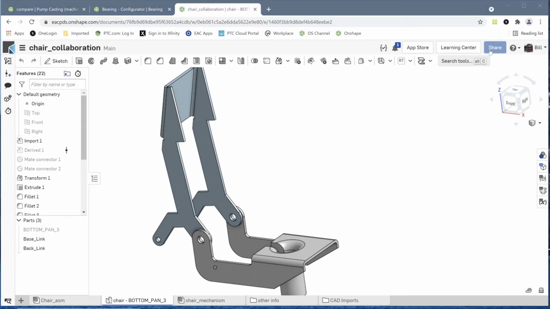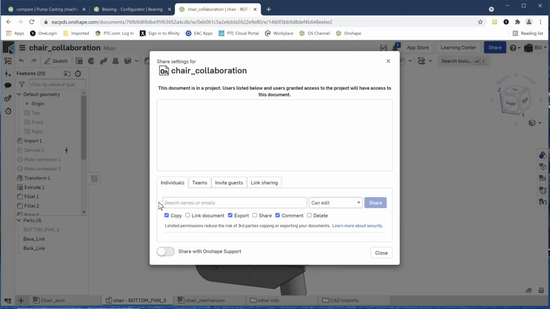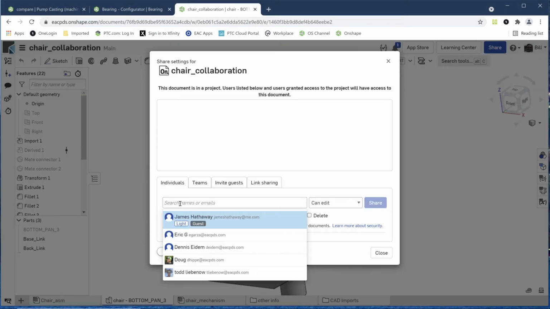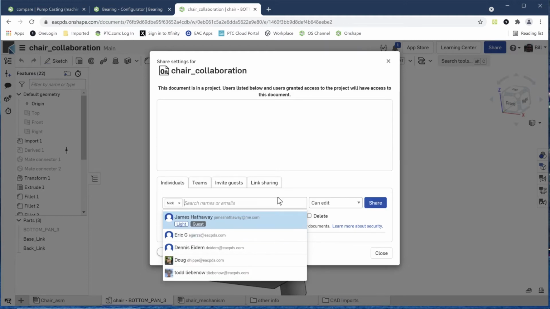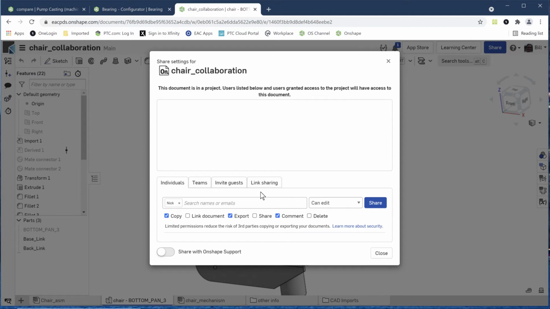So I'm going to say, let's share this design, and we'll share it with an individual. Like I said, I can look at the people in our company here. I can also invite outside people to do this, although they would only have view capabilities. I need someone to really do some physical work on here, so I can also control what they do. He can make copies of this. I don't want him to export this anywhere, Nick, and we'll say, let's share this with Nick.